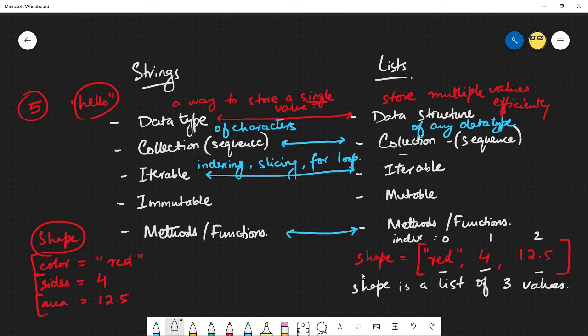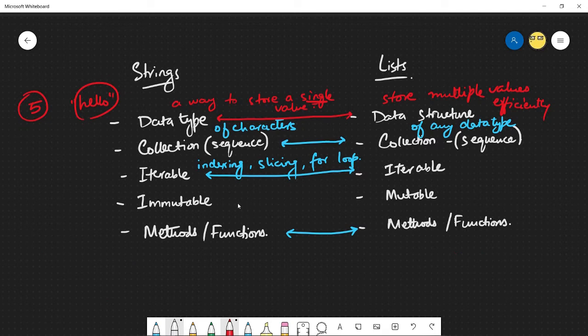So I can now look at this and say, okay, you have defined a shape variable where your shape list is describing to me what the shape looks like, compared to 3 different variables that are not really in relationship to each other at all. They're not connected. You've just assigned them different names and you're saying that they're connected. So that's where the idea of a data structure comes in.